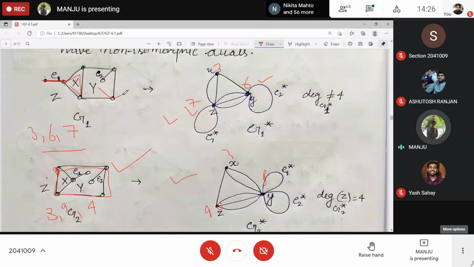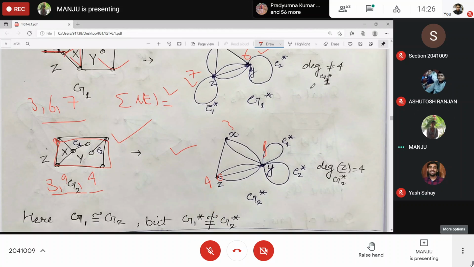Length of individual vertex is different, but if you find the summation of the length of vertices, what do you get? Same. Yes, ma'am. 3 plus 6 plus 7, and here 3 plus 9 plus 4. So here the summation of degree will be the same.